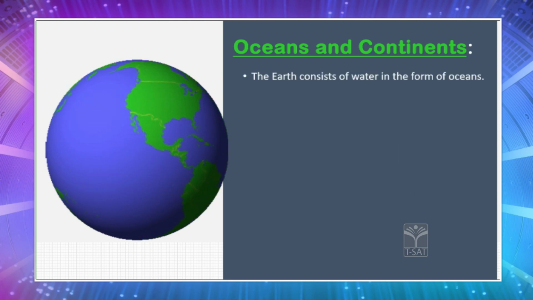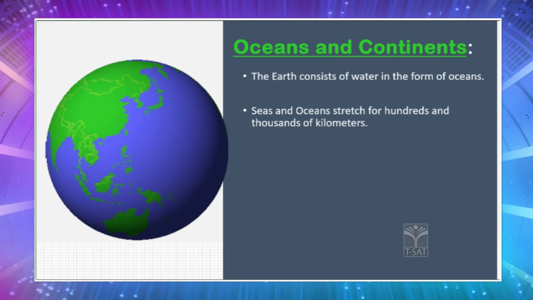The earth consists of water in the forms of oceans and seas, and these oceans and seas stretch for hundreds and thousands of kilometers. If you look at the globe, you will find that most of the globe is blue in color. Nowadays, we have aeroplanes, so it is very easy to travel from one continent to another in a couple of hours. But imagine the times when there were no aeroplanes.